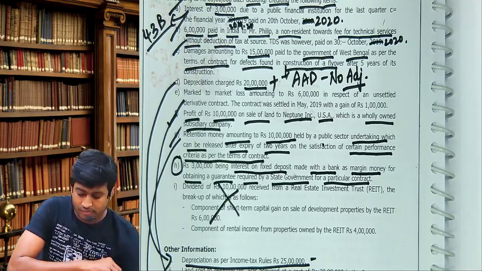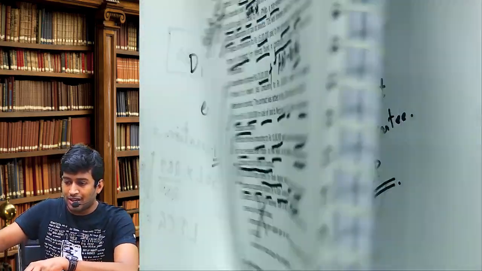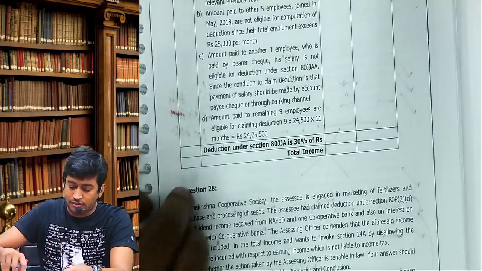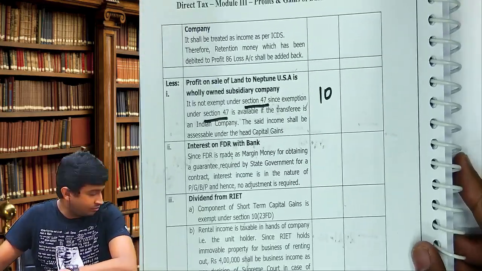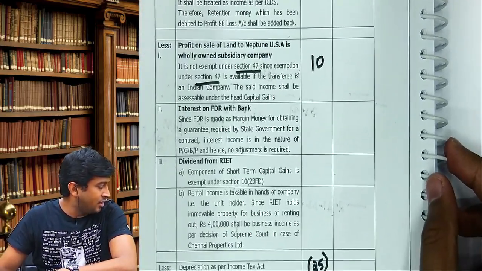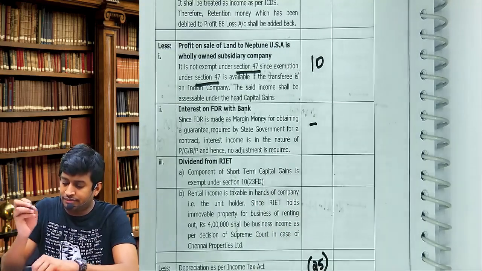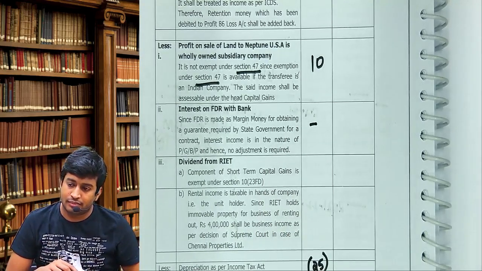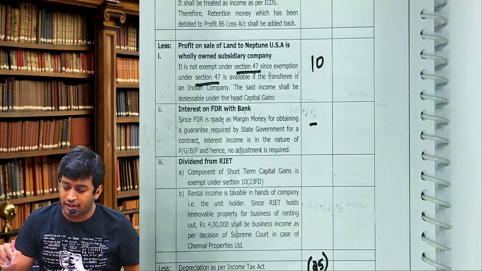Okay. Now come to the answer. Page 172. Can you see interest on FDR with right hyphen, and read the adjustment, read the story.